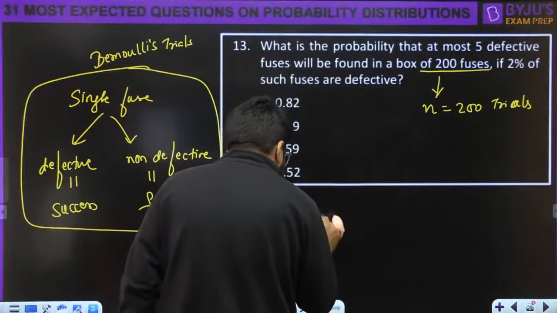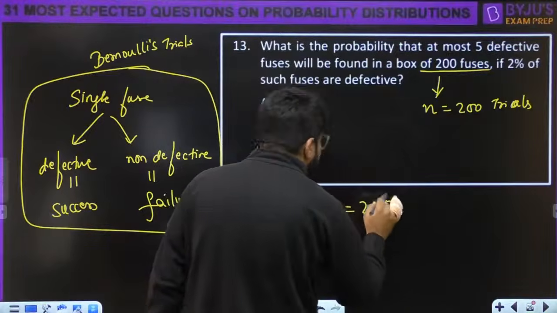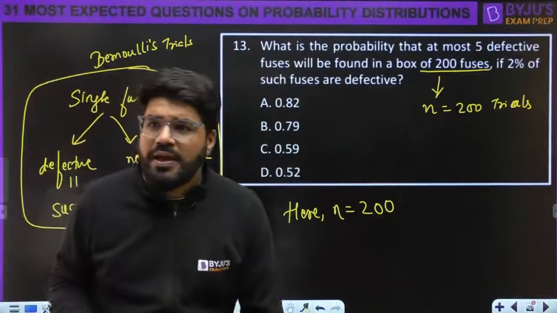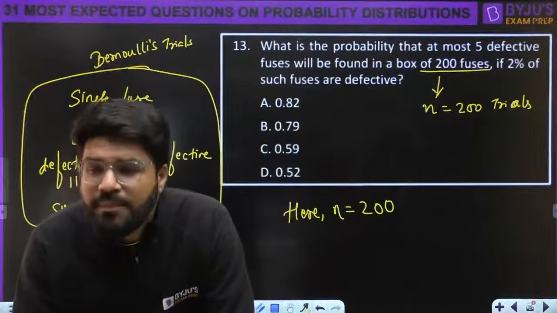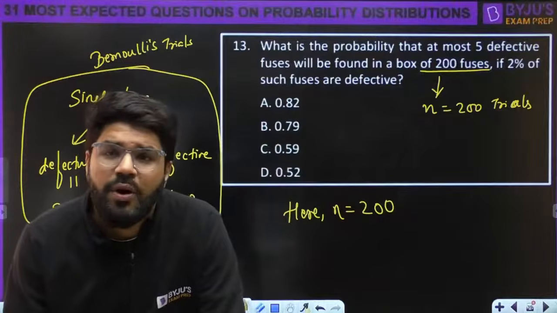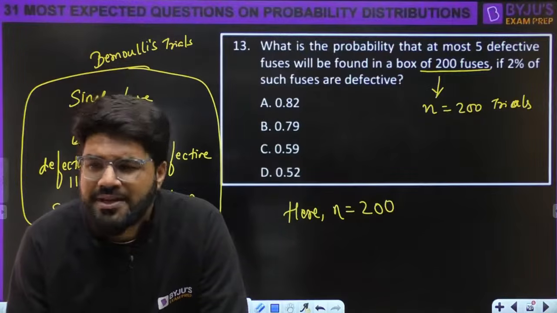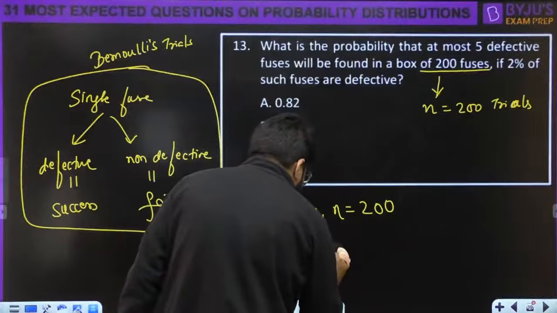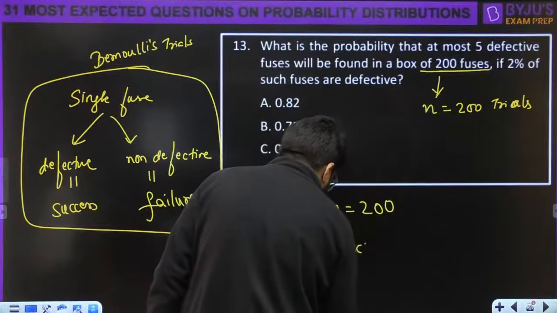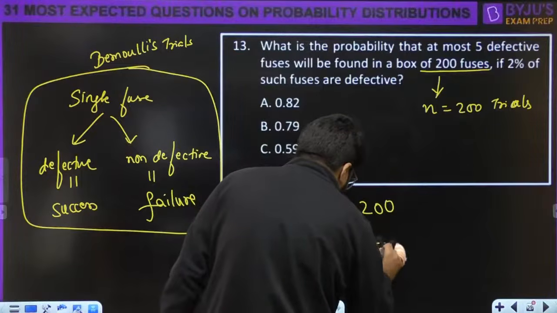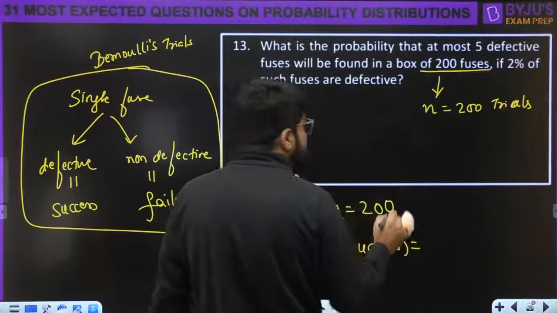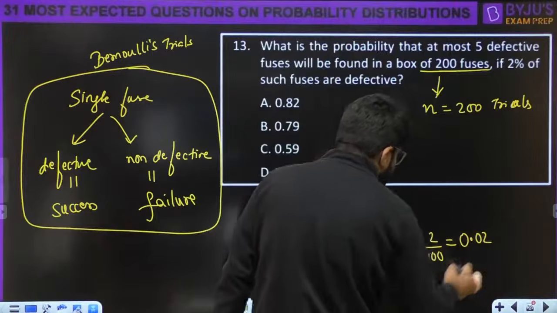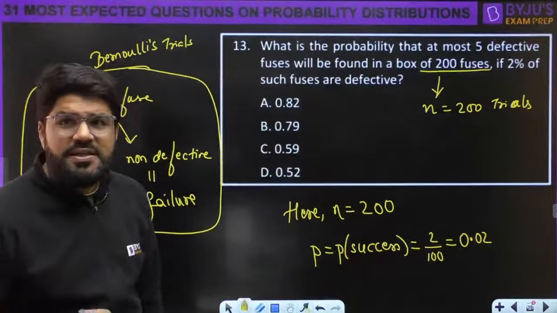Important point to note: n is equal to 200, but the probability of success p is only 2%, unlike the earlier coin question with probability half or the dice question with probability 1/6, which is about 0.167. So p is 0.02, which is very small.